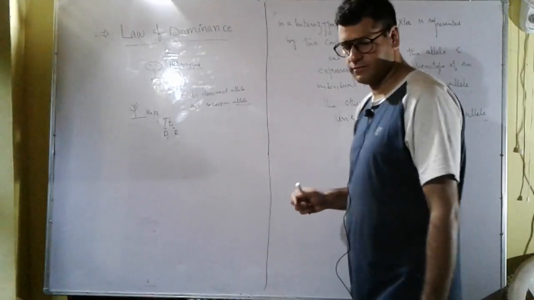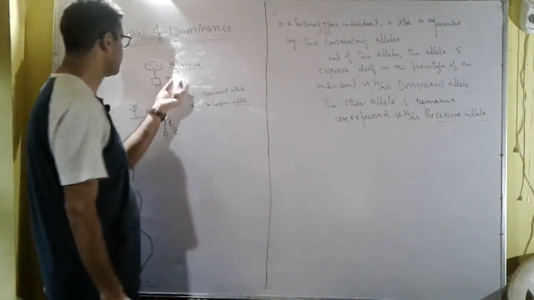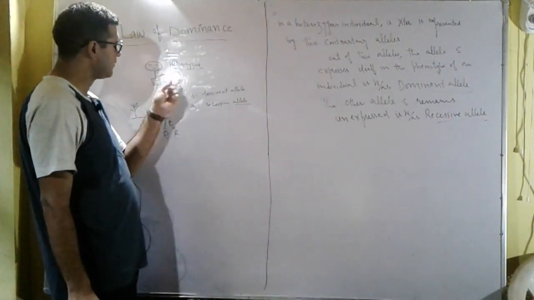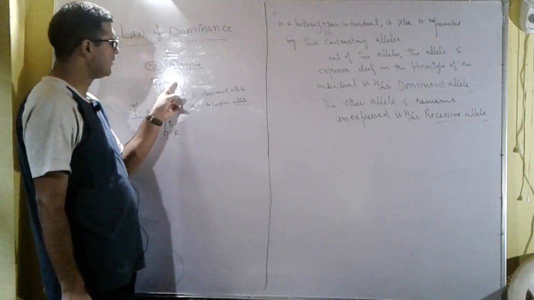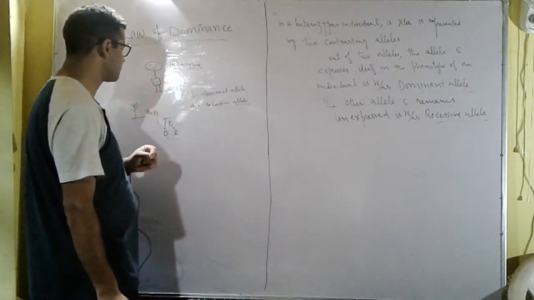So this is a heterozygous individual, and it has two contrasting alleles for a character. Out of these two alleles only one allele expresses itself, that is called the dominant allele, and the other allele does not express itself.